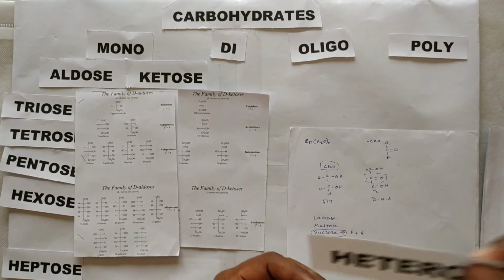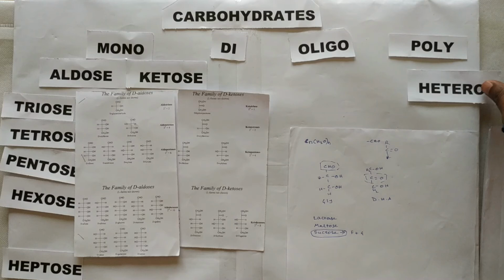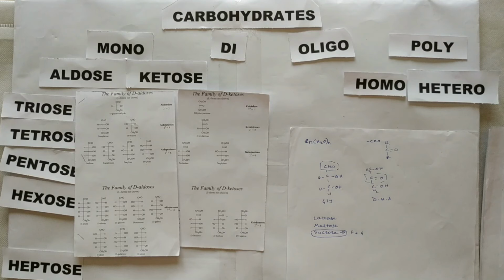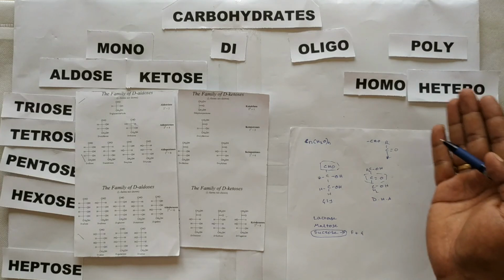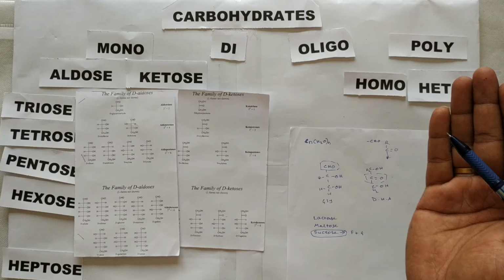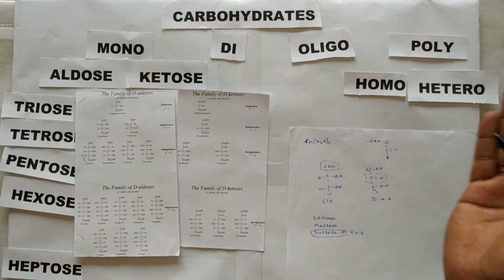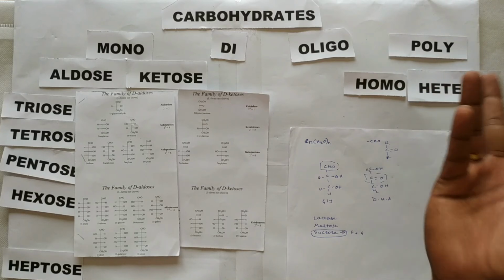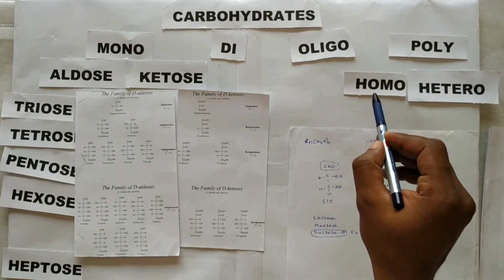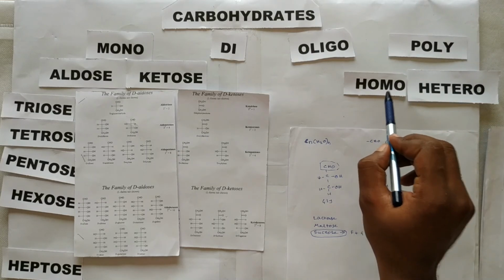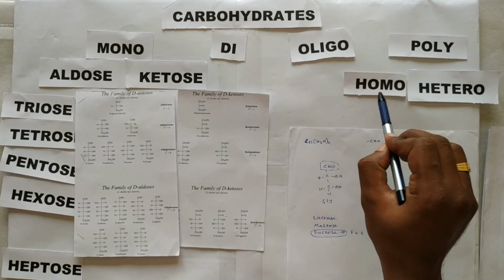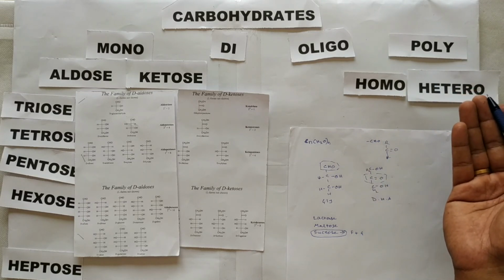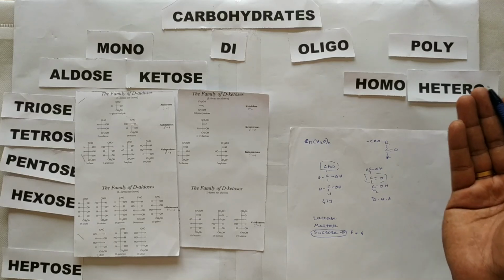And further, polysaccharides are again divided into two types. One is homopolysaccharides and the next one is heteropolysaccharides. So what is a polysaccharide? A polysaccharide is a combination of more than 10 monosaccharides; on hydrolysis it can produce more than 10. So what is a homopolysaccharide? Homo means the same type of monosaccharides were combined here to produce the polysaccharide. Opposite, hetero means different types of monosaccharides were combined to produce this polysaccharide.